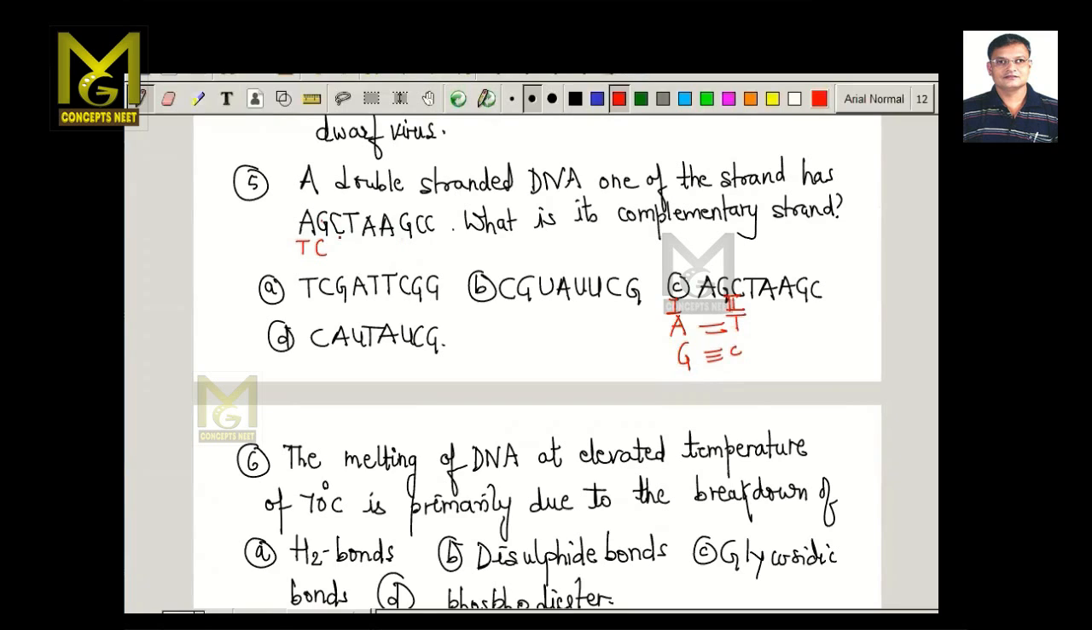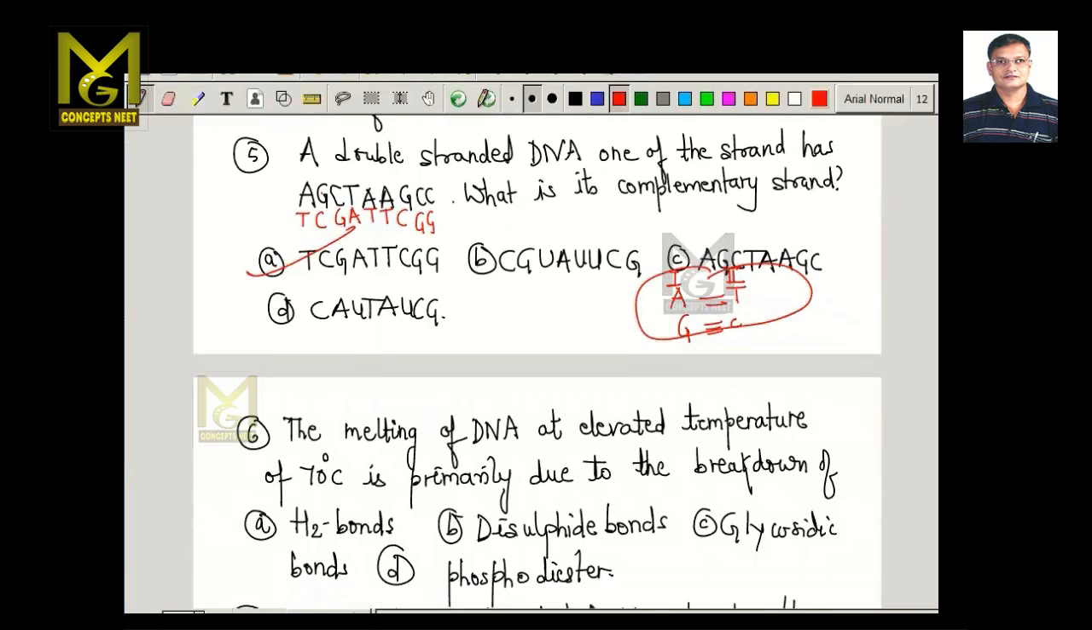Then what will happen here? It will be G. Then it will have A. Then it will have T. Then it will have T. Then it will have C. What is the complementary of these two? So I think so. T, C, G, A. This is the correct option. So what is the rule which you should apply here? You have to apply a complementary base pairing rule.